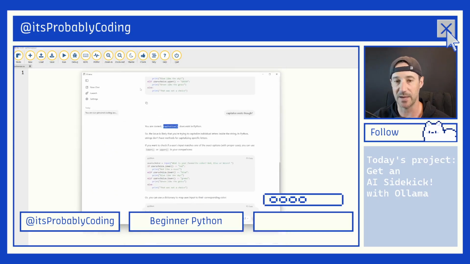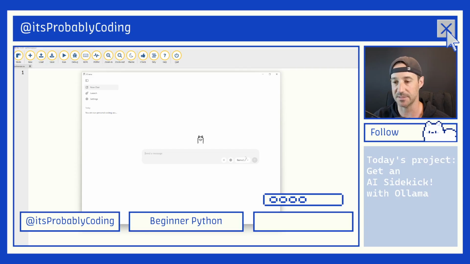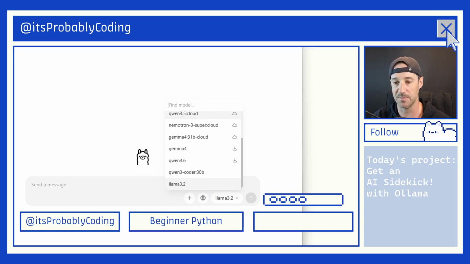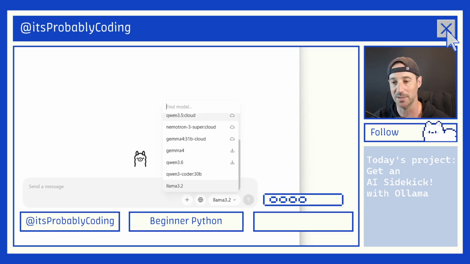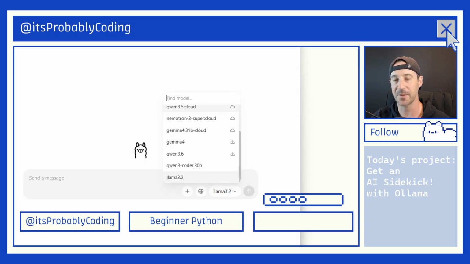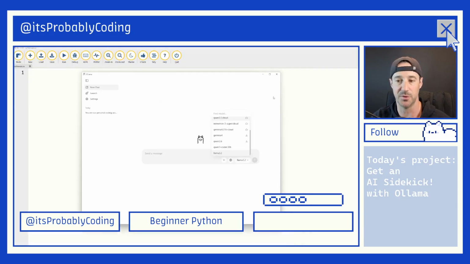And what you're going to find after you download it is something that looks like this. Now, if you click on the down box right here, let me see if I can zoom into this, it'll show you different models that exist. You can choose between a super heavy one, like the one that says 31B or 30B. I don't even think I can run the 30B very well on my computer. It'll take maybe 10 seconds to load a relatively easy response. But this Llama 3.2 is very, very quick and easy to use on any computer, I would say. So that's what that does.